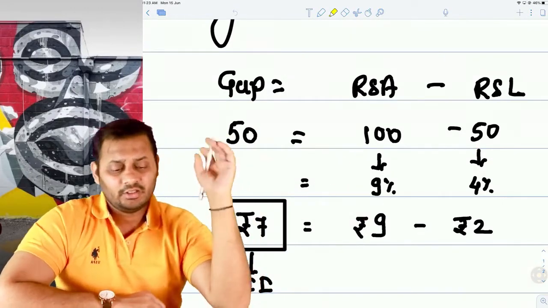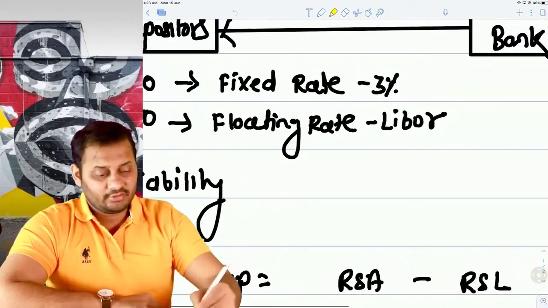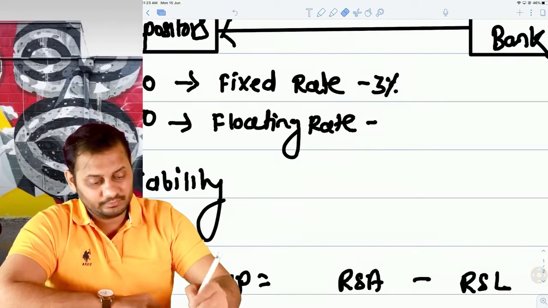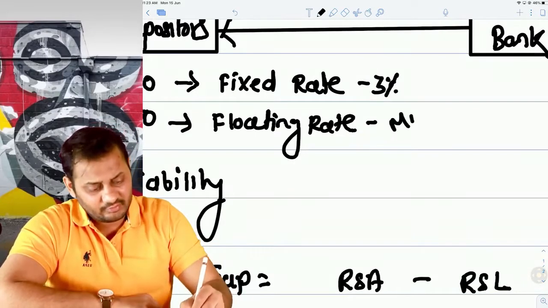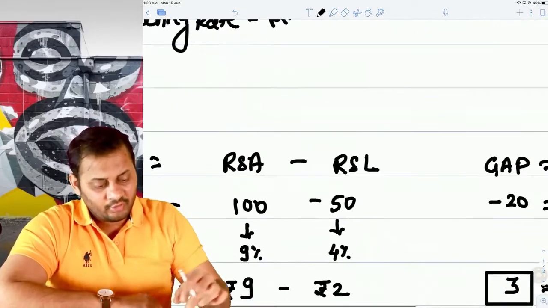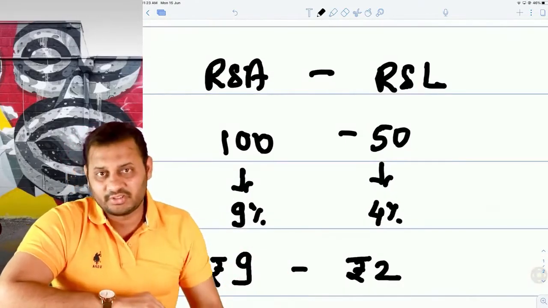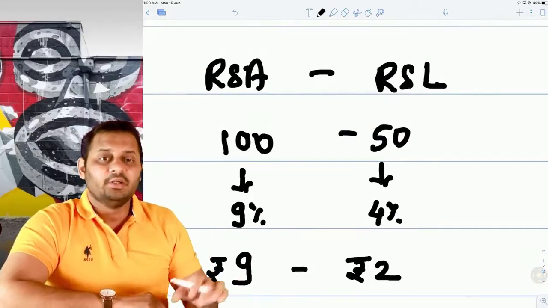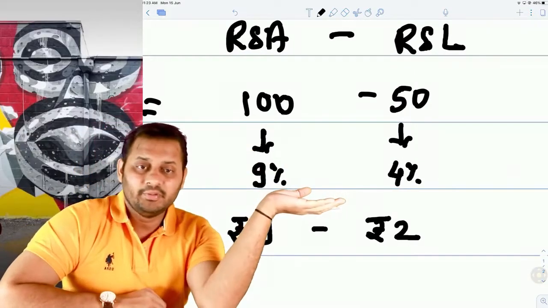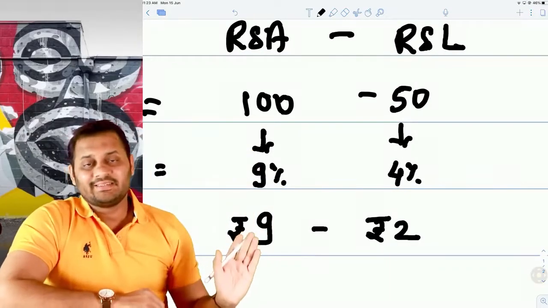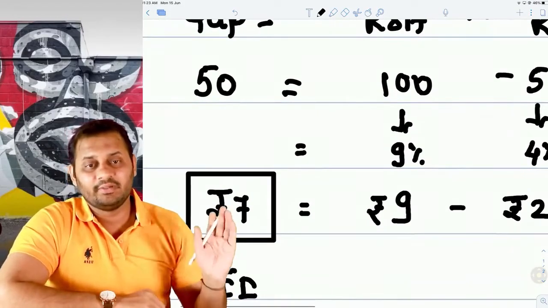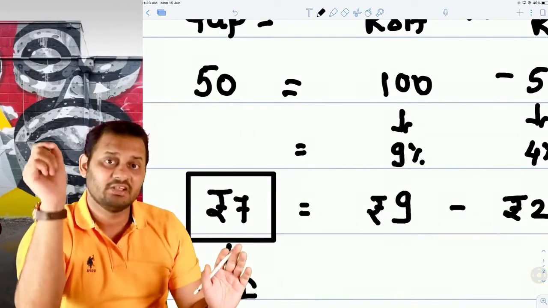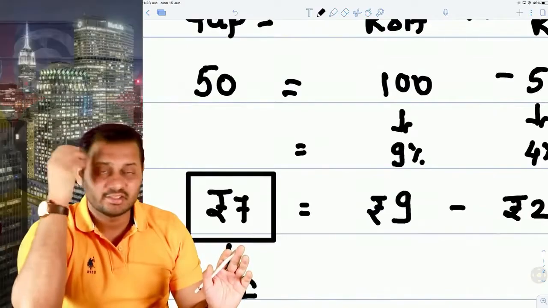And let's say this floating rate is not LIBOR. Let's say this is MIBOR or any other rate or treasury bill rate, on which the bank is paying, let's say 4%. Right now MIBOR is at 4%. So the payment will be 2 rupees. So the bank is collecting 9 rupees, paying 2 rupees, and ultimately the net interest income is 7 rupees.